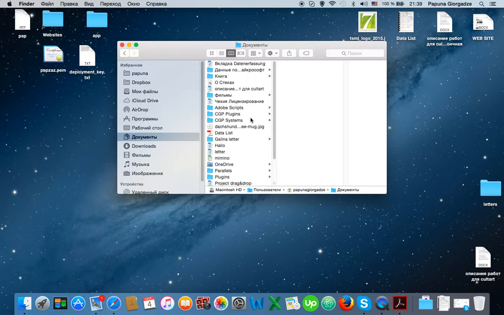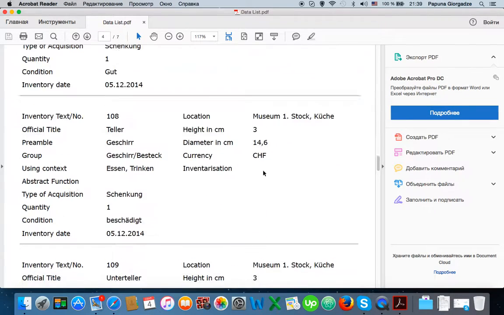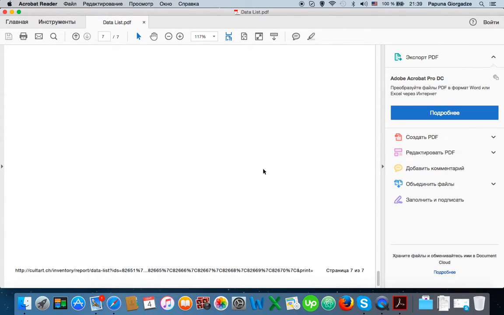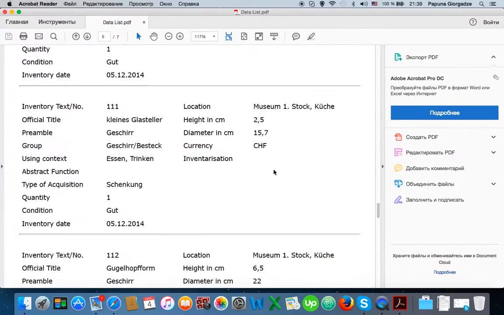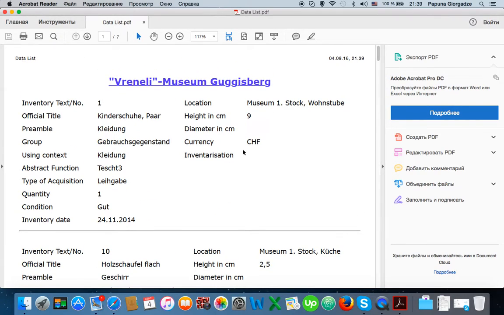Perhaps in documents. Data list, yes. And here is your PDF. So there is no way of generating this document online on this server. On the next server it will happen. If it will happen, I'm not sure.